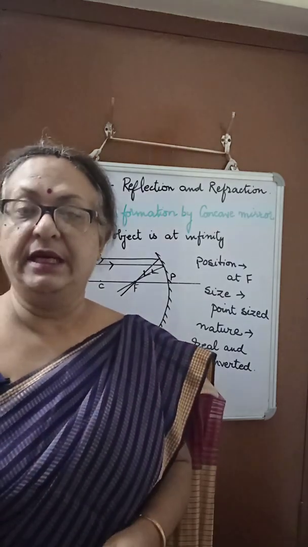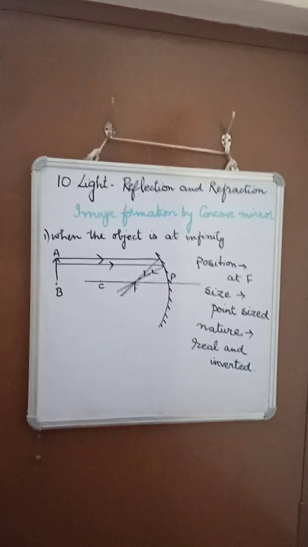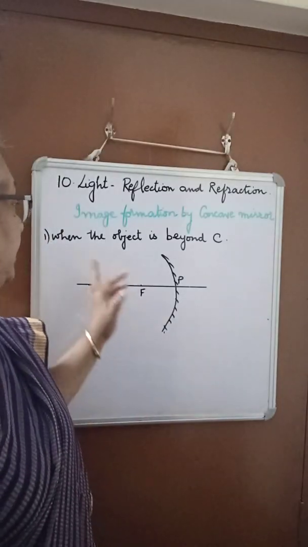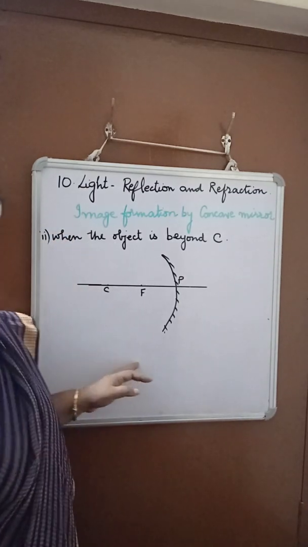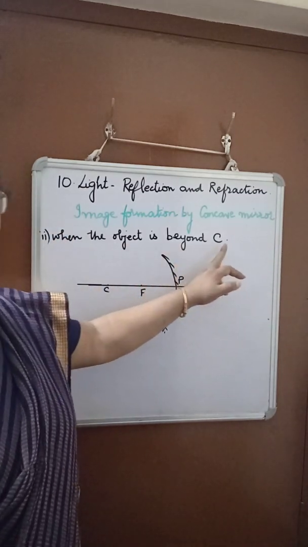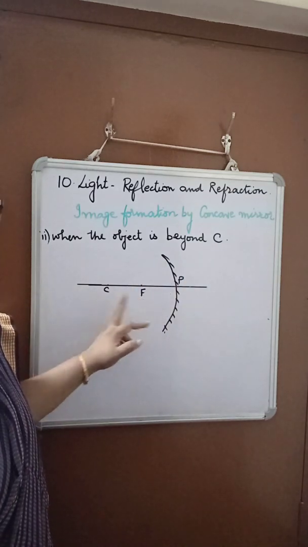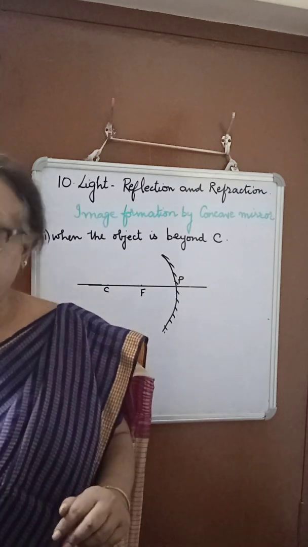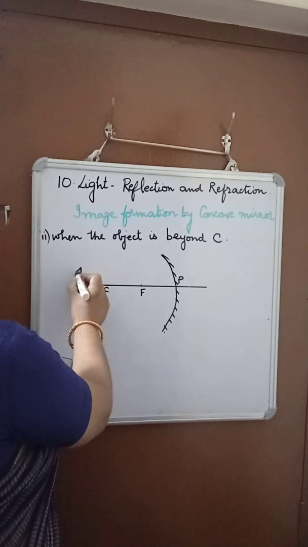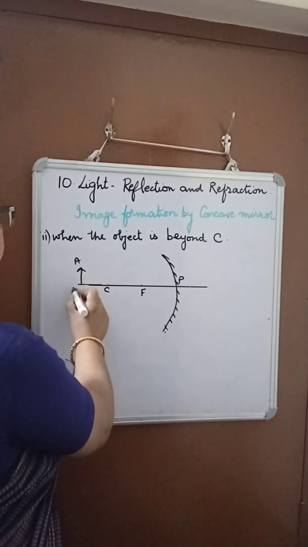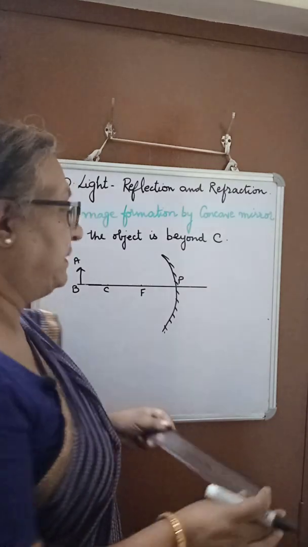We consider some other position of the object. Next is when the object is beyond C. The second condition, when the object is beyond the center of curvature. Again we have a concave mirror, focus, center of curvature, and beyond the center of curvature, suppose the object is here. AB is the object. Again we consider the same type of rays.